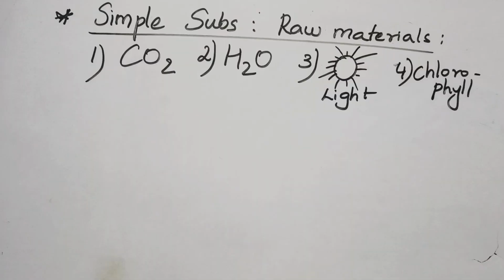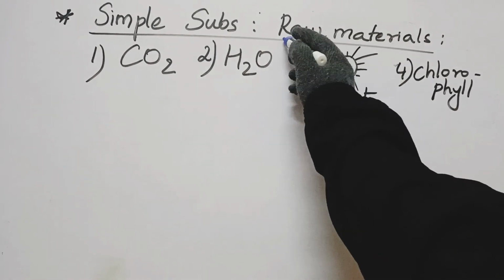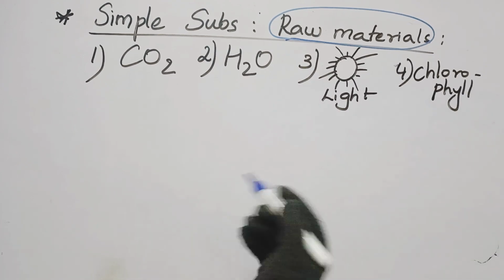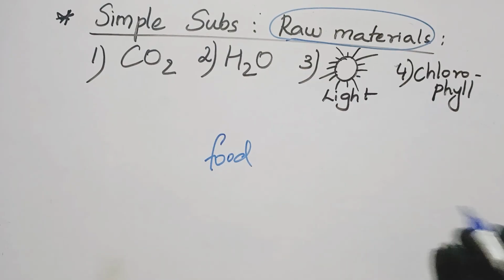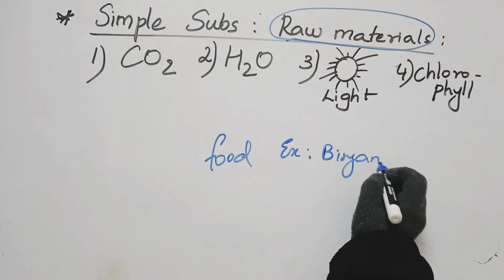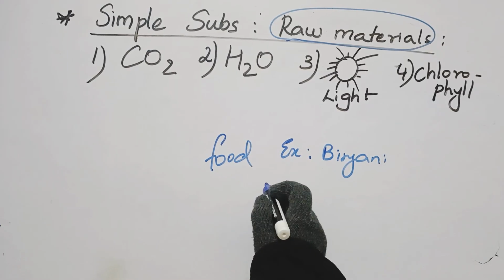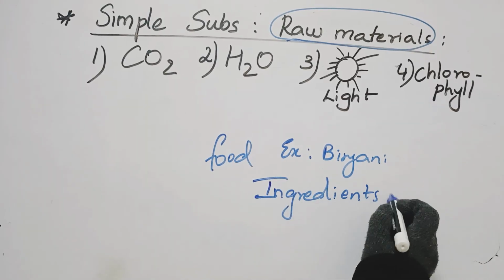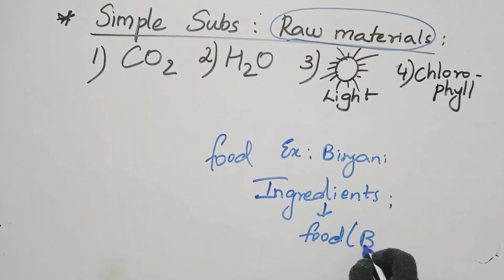These simple substances become the raw materials. So what is the meaning of raw materials, children? In simple terms, raw materials act like ingredients. If you want to make any recipe, for example biryani in our example, you can't directly prepare biryani. You need certain raw materials, what we call in our daily life ingredients, right? So we need certain ingredients by using which our ultimate product, that is food, what is the recipe? Biryani can be made.